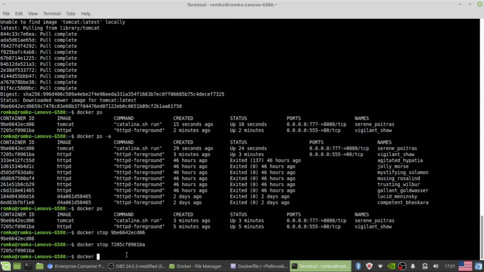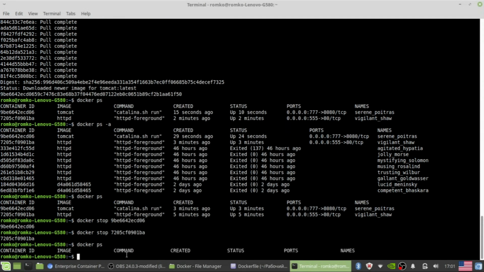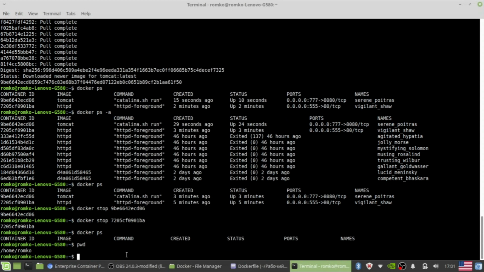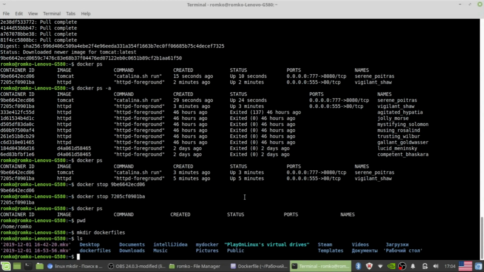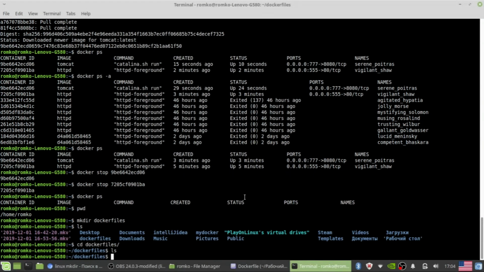Yes, now we have nothing. Okay, where we are, let's create a folder for our Docker files. Main Docker files. Here it is. Okay, we have nothing.